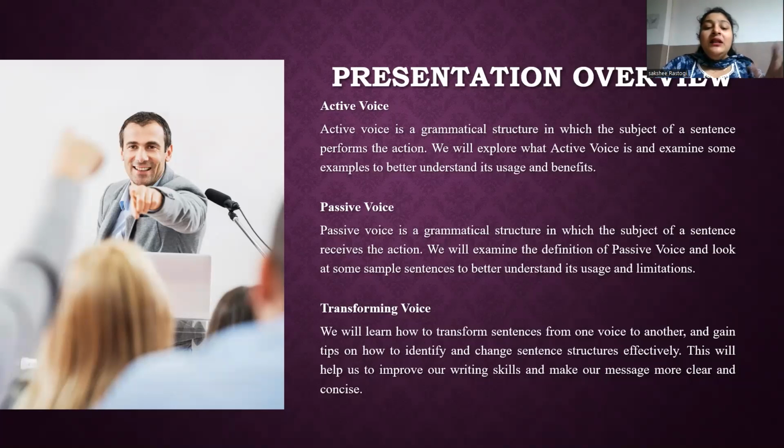So for example, active: the dog bites the man. The passive: the man was bitten by the dog. In passive to active, identify the subject, verb, and agent. Change the verb to its base form. For example, was bitten becomes bites.